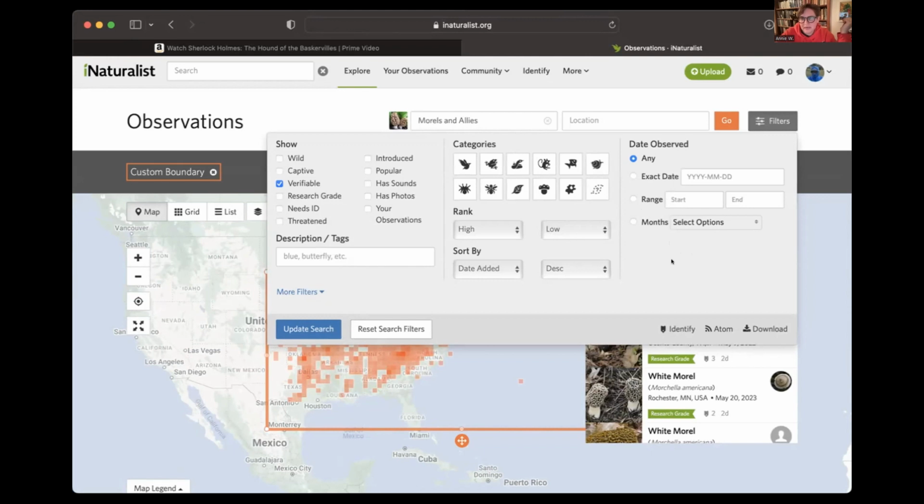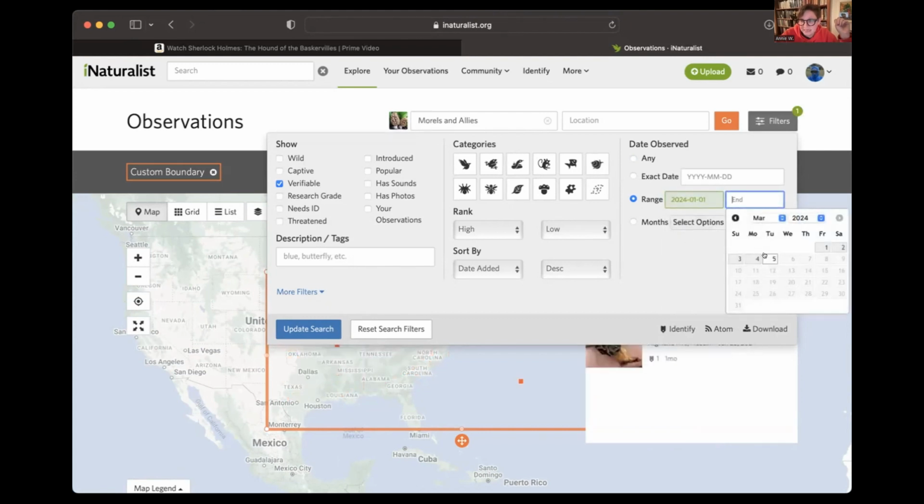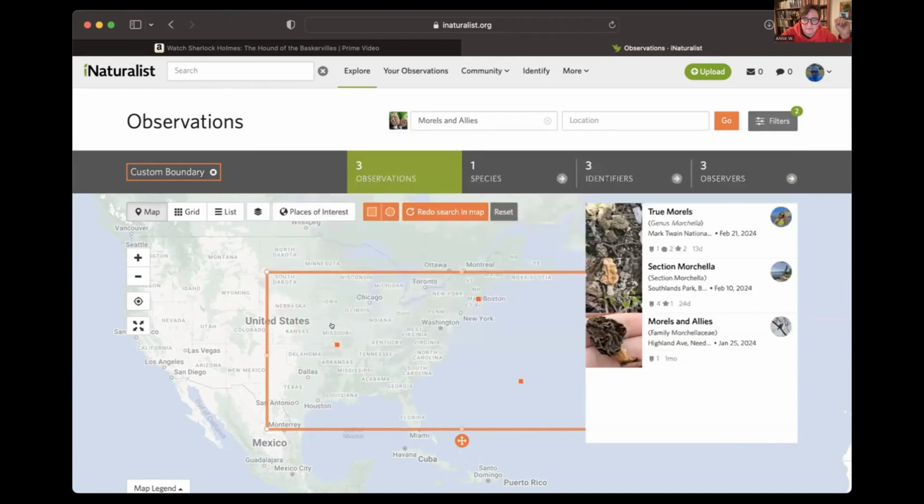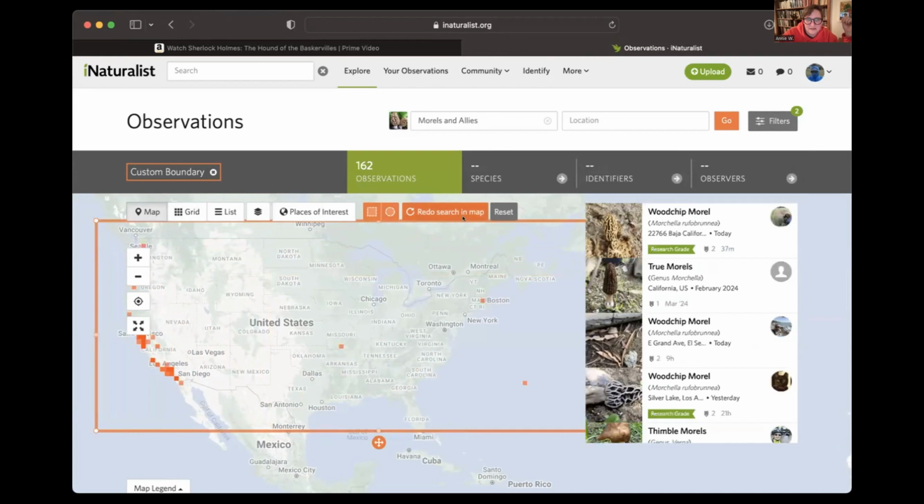The difficulty with the range is that, let's start with a range. I'm just curious about this year. So I'm just going to start from January 1st to today. We'll update it. Wow. Okay, we're down to 3. That's a lot less. Just so you get a better sense of what's happening in the rest of the United States, if I include California, they have a very different morel season, and theirs have been coming up in the last 2 months or so. So you would have a lot more concentrated there. But let's go back here.